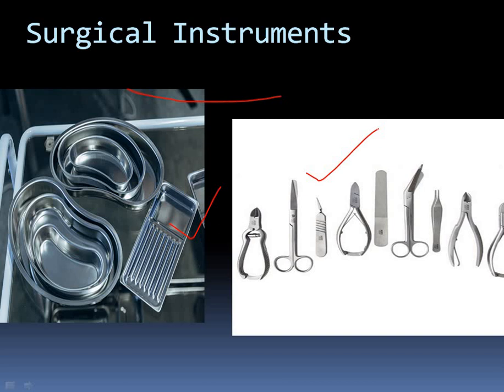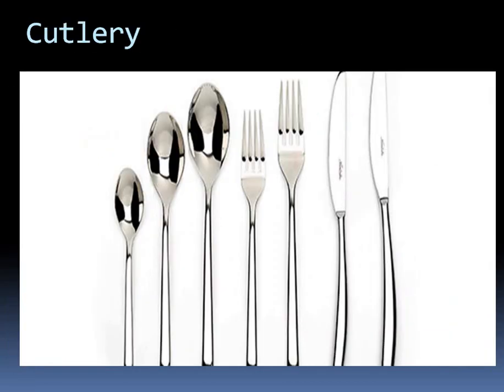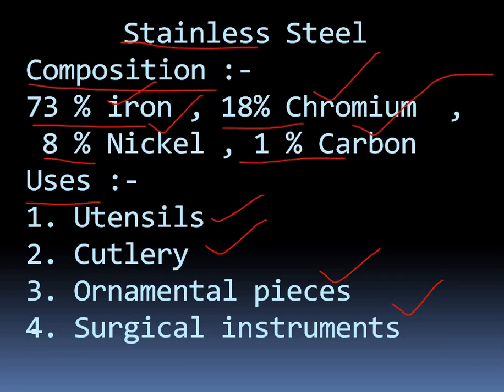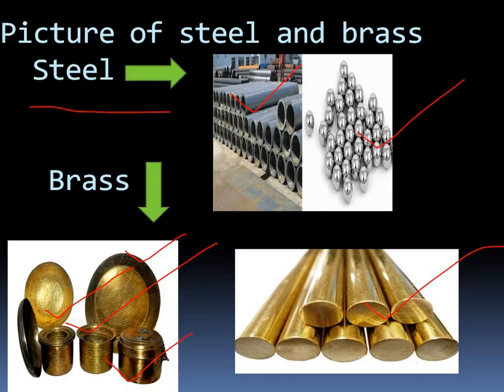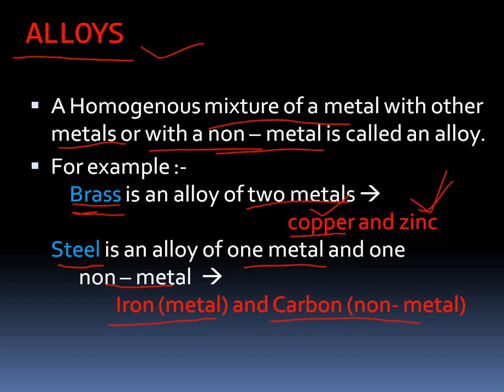So it is very handy and easy to use such instruments if they are made of stainless steel. All the problems are resolved by using stainless steel instruments. So that alloy is very beneficial to you if you use stainless steel alloys in making such things.